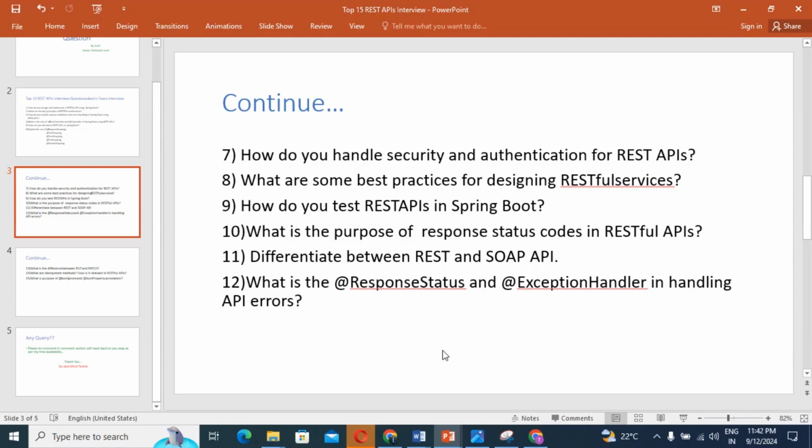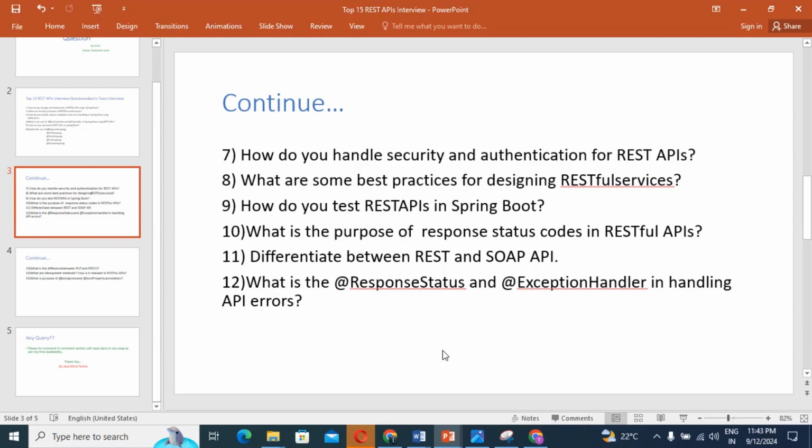So guys, this is very important. Once again I will explain. 200 means OK, request successful, right? 201 means created: request successful and resource created. If you get 400, guys, bad request means the request was unsuccessful due to user error, guys. Yes or no? 401 unauthorized, right? 403 forbidden. 404 not found. 500 internal server error. 502 bad gateway. 503 service unavailable. So guys, these are all the status codes in REST API.